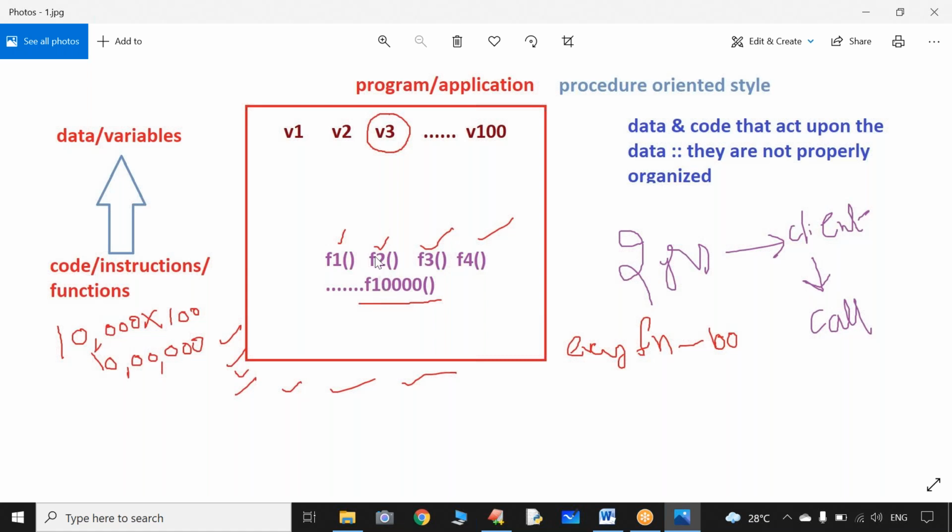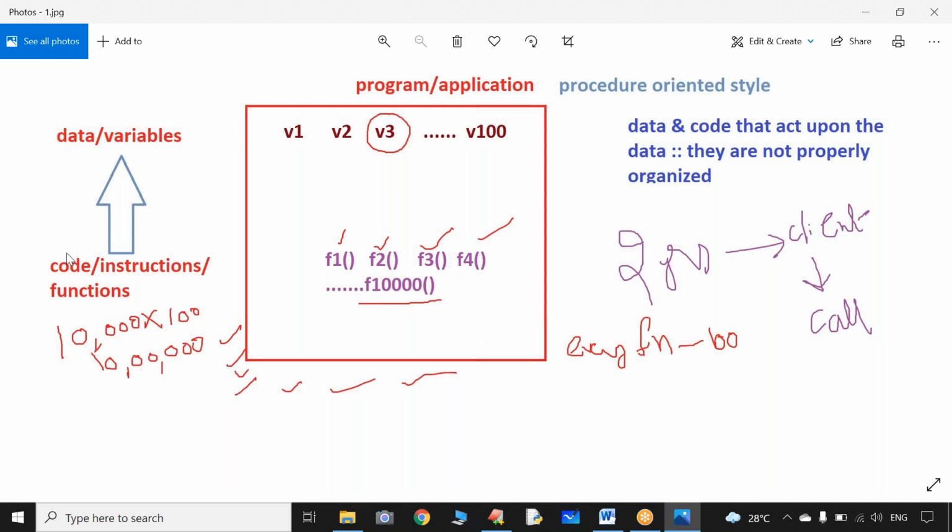By chance, sir, if that line is the last line in the last function, can you please observe how much time it will take for debugging? A very huge amount of time is going to be taken for debugging. Am I correct or not? 10,000 functions, every function containing 100 lines of code, almost 10 lakh lines of code. Assume our fate is like that. Sir, accessing V3 is in the last function, last line.